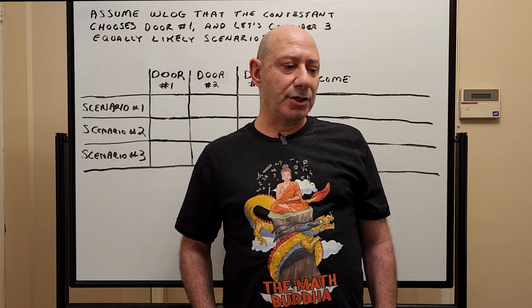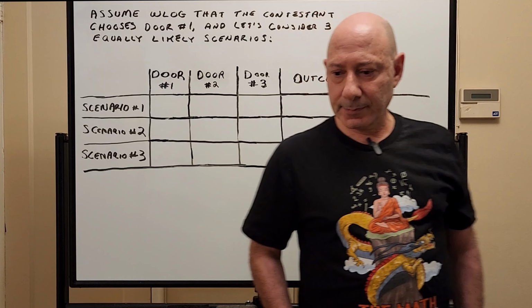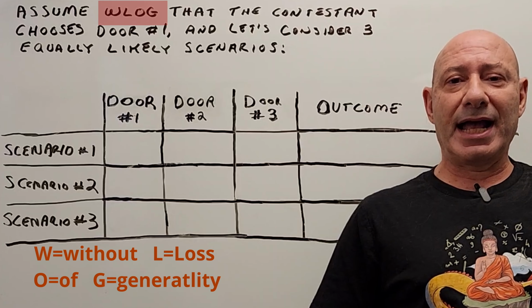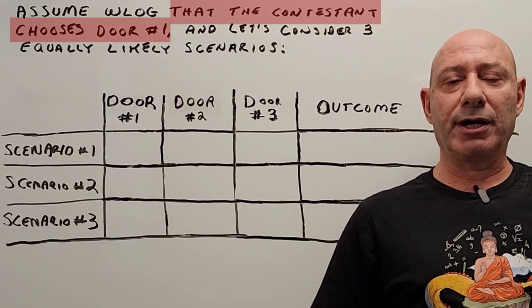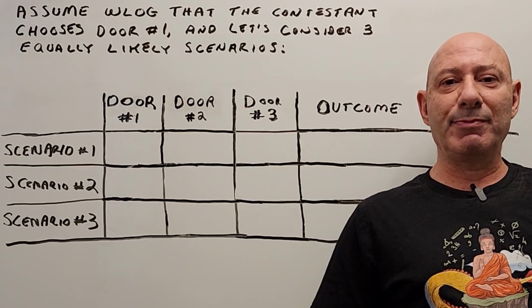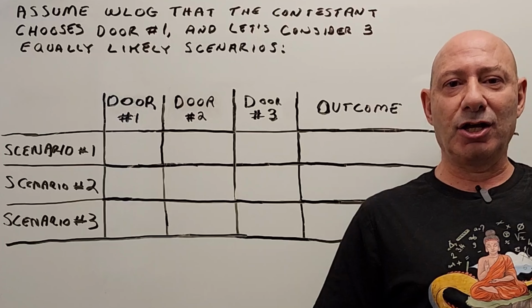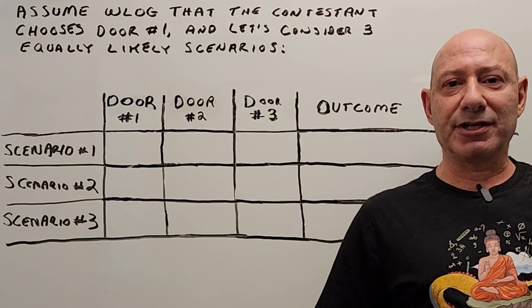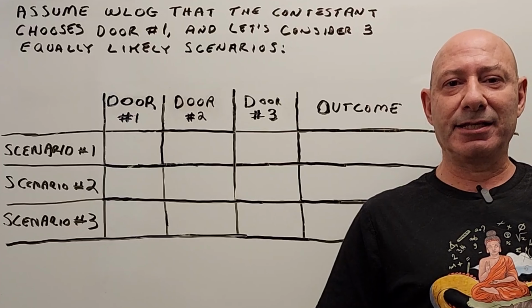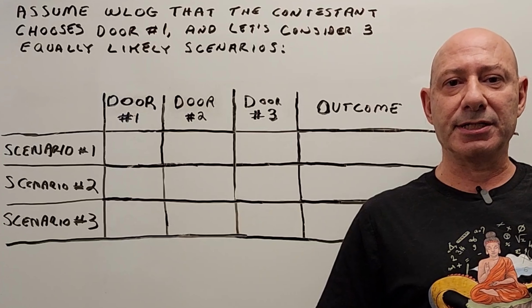So let's move on to the solution to this problem. Let's assume, without loss of generality, that the contestant chooses door number 1. Now, why can we make that assumption? The reason is that the answer to the ultimate question, is it to the player's advantage to switch, is not dependent on which door the player chooses.